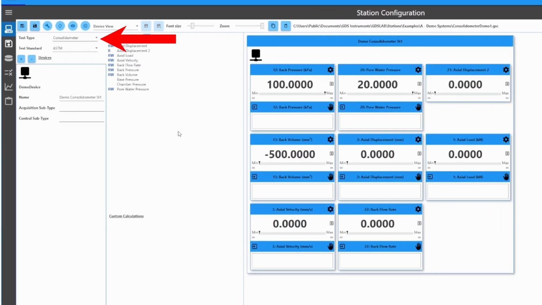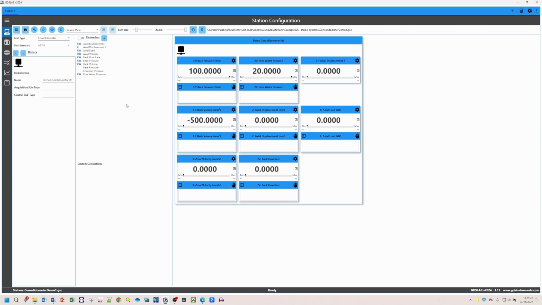So we'll start with the consolidometer test type. There's only one standard available for this test. A consolidometer test involves applying an axial load to a sample confined within a steel ring, preventing lateral movement and keeping the diameter constant throughout the test. So let's move forward and set up a new test.